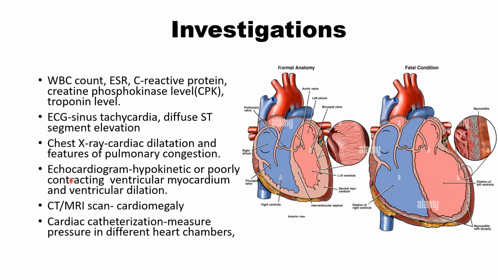Echocardiogram is very helpful, and during echo we will see this myocardium will be thinned out, and this will contract poorly, and this poor contraction of myocardium is suggestive of myocarditis, and there will be ventricular dilatation. You see this is normal ventricle and normal myocardium. See this myocardium is thicker, and this end-diastolic volume is less than this. You see this ventricle, left ventricle has dilated too much.